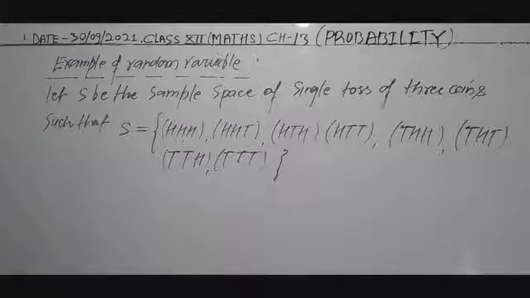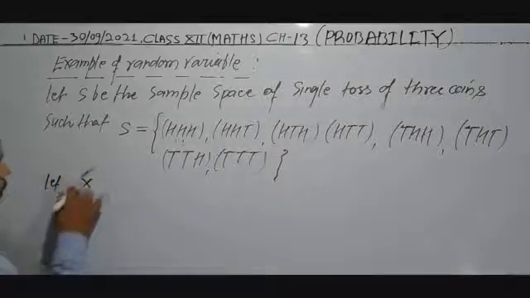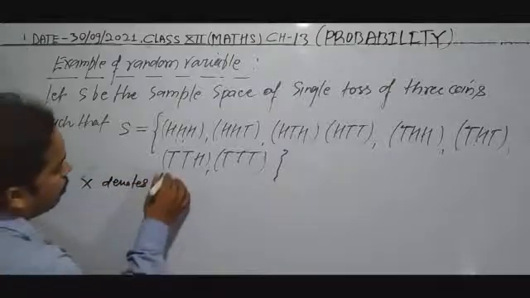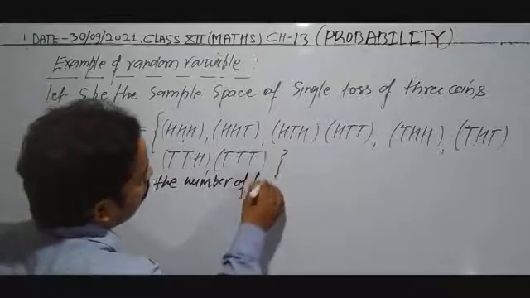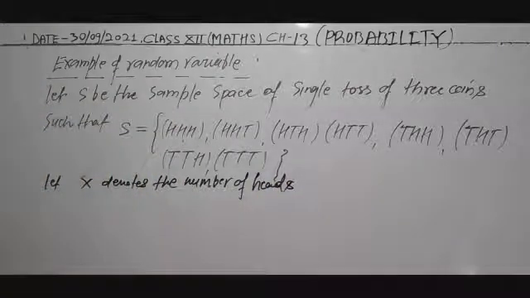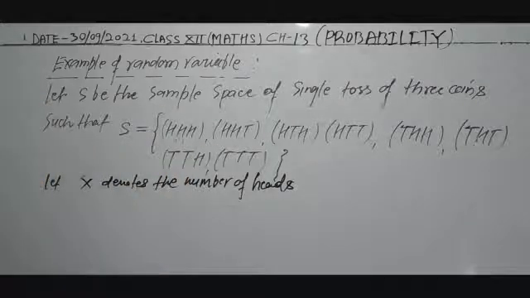Suppose let capital X denote the number of heads. First of all, you will see HHH means H comes 3 times.